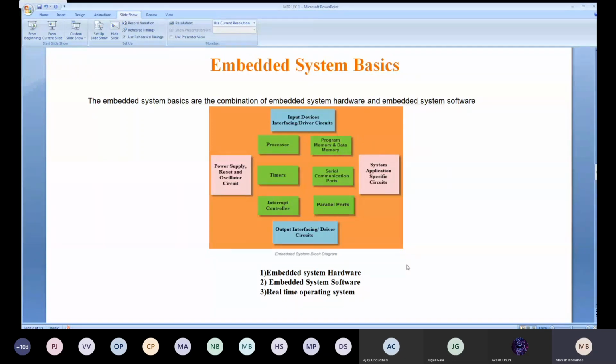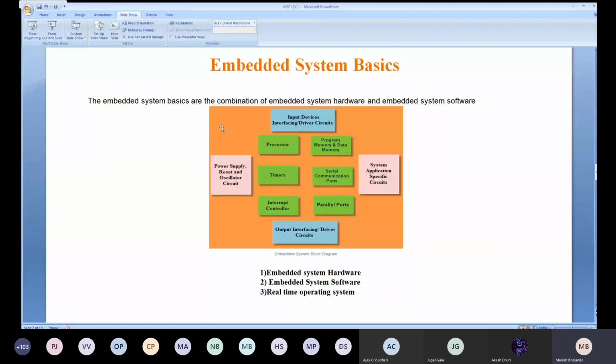I have given you examples: various home appliances, a refrigerator, your washing machine, your microwave. These are all nothing but embedded systems, small embedded systems with their own functions, even in the mobile also. This is one of the examples.